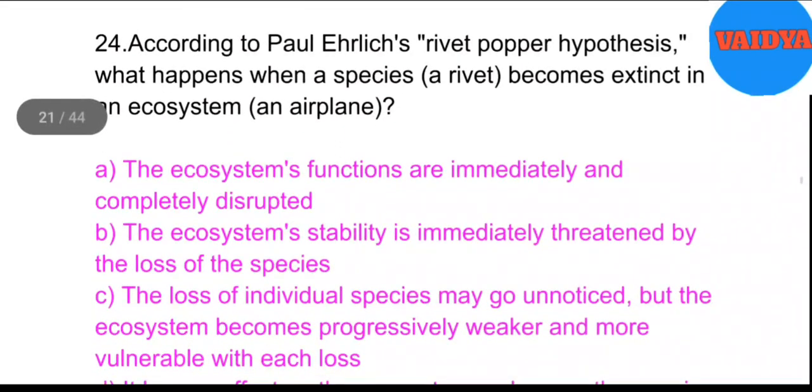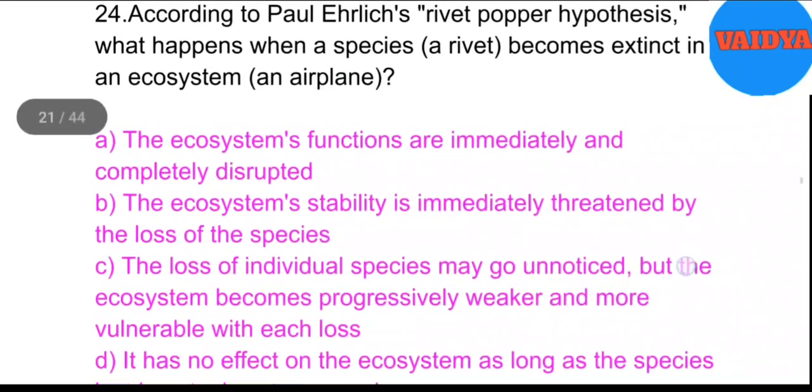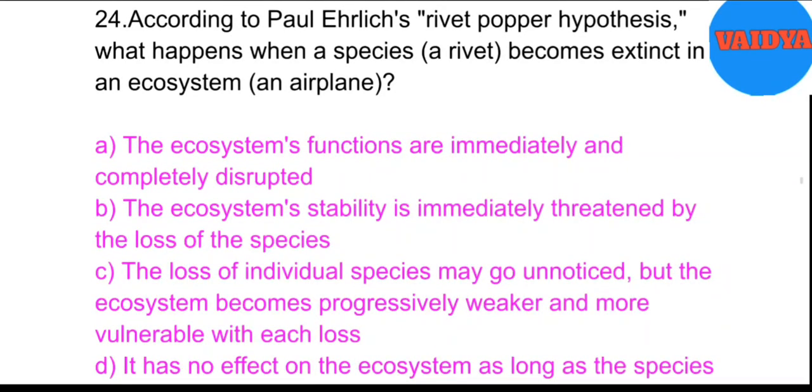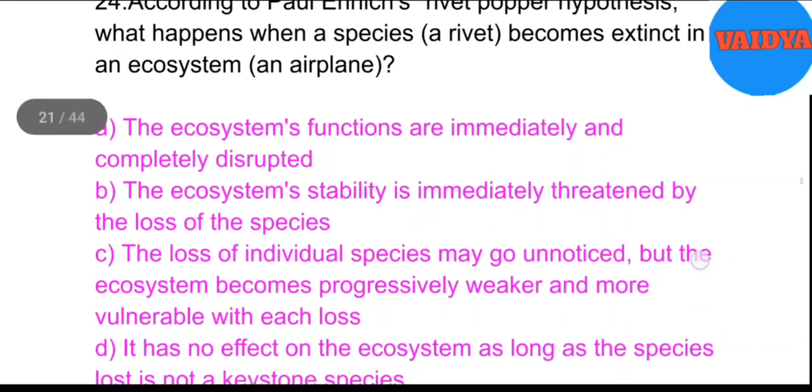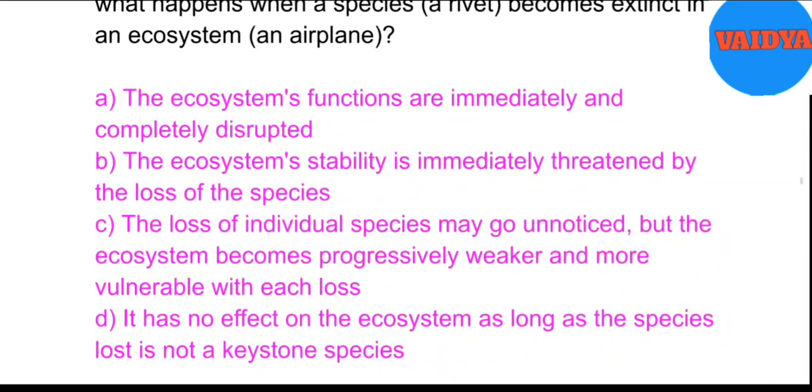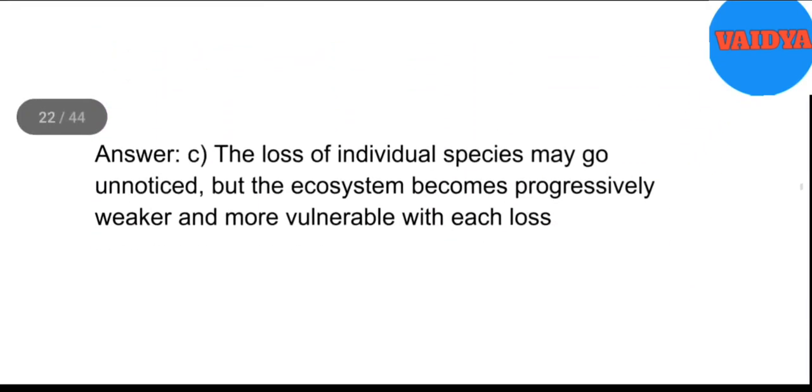24. According to Paul Ehrlich's Rivet-Popper hypothesis, what happens when a species, a rivet, becomes extinct in an ecosystem, an airplane? A. The ecosystem's functions are immediately and completely disrupted. B. The ecosystem stability is immediately threatened by the loss of the species. C. The loss of individual species may go unnoticed, but the ecosystem becomes progressively weaker and more vulnerable with each loss. D. It has no effect on the ecosystem as long as the species lost is not a keystone species. Answer: C. The loss of individual species may go unnoticed, but the ecosystem becomes progressively weaker and more vulnerable with each loss.